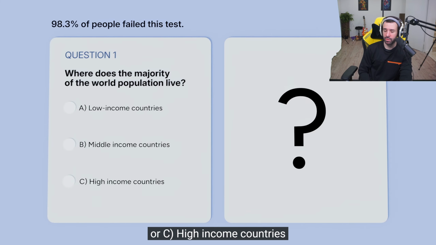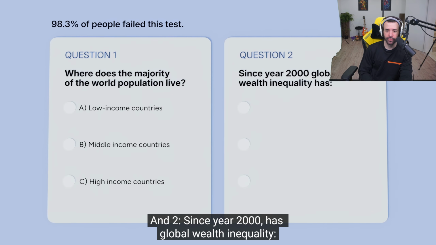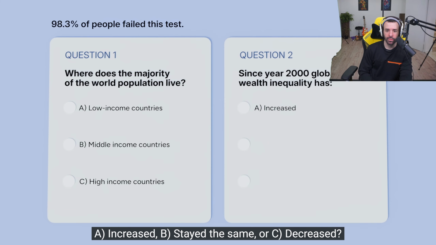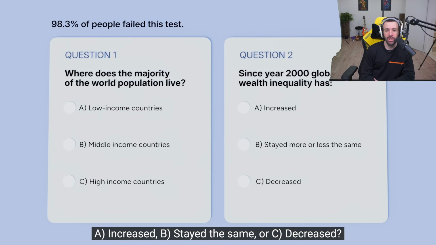I'm gonna say low-income countries. And 2. Since year 2000, has global wealth inequality A. increased, B. stayed the same, or C. decreased? Definitely increased. Holy shit. Absolutely increased. Yeah.